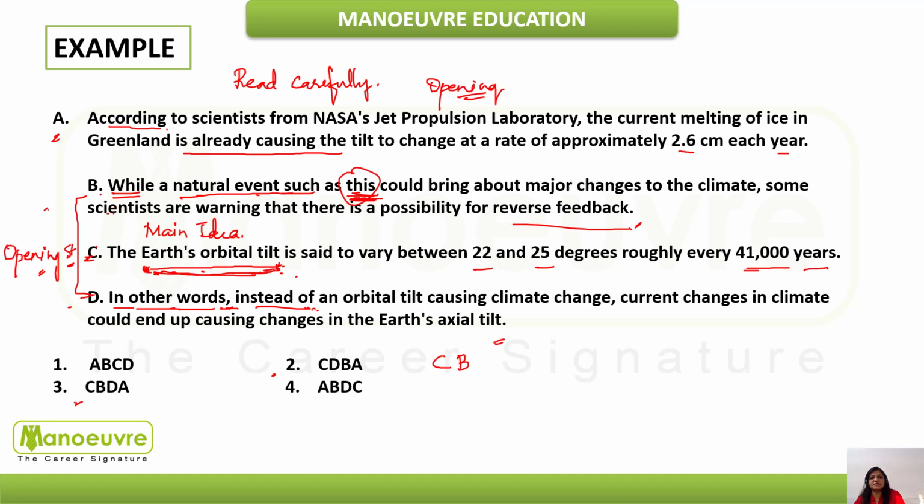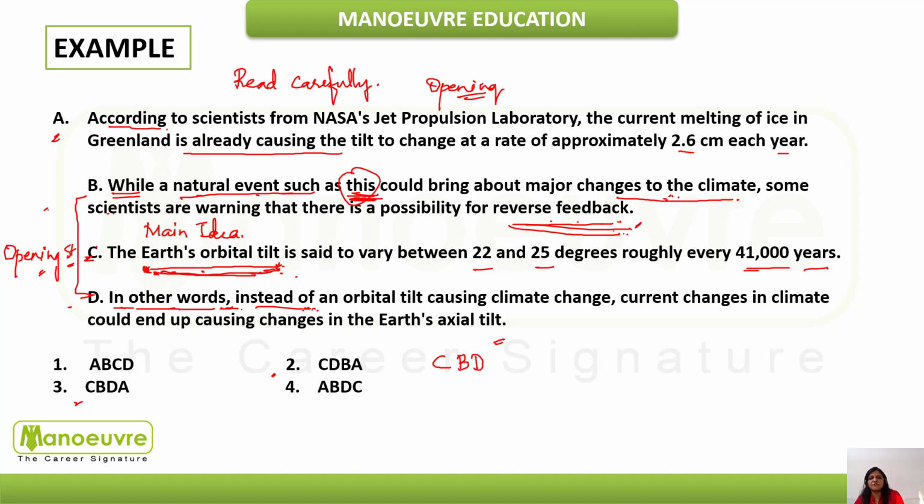And then B forms a mandatory pair with D. How? Reverse feedback. If you see reverse feedback, what is the reverse feedback? Sentence B is saying that major changes to the climate, the climatic changes, are happening due to the tilt in the Earth's axis. But sentence B is again ending with saying that it's a possibility. Many scientists are warning that there's a possibility of reverse feedback. What is the reverse feedback?